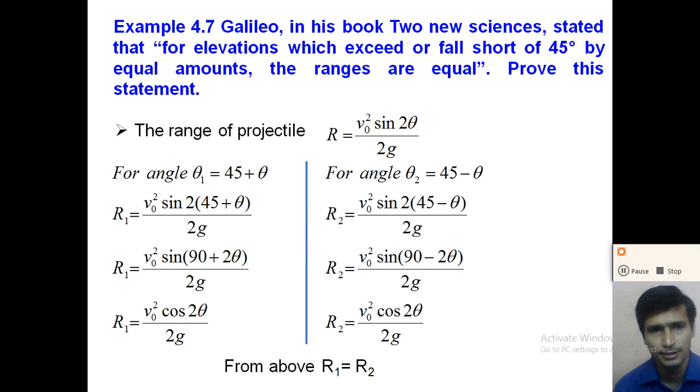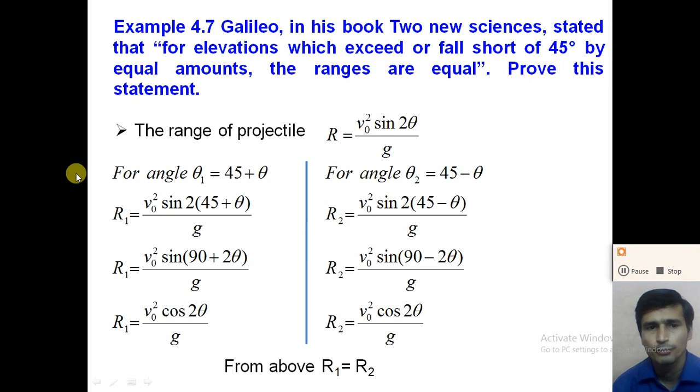Prove this statement. Dear students, here we know that the range of the projectile R is equal to v0 square sin 2 theta divided by g. Now, for the elevation which exceeds 45, the angle theta 1 is any angle above 45, so we take theta 1 is equal to 45 plus theta. For the angle which falls short of 45, theta 2 is equal to 45 minus theta.